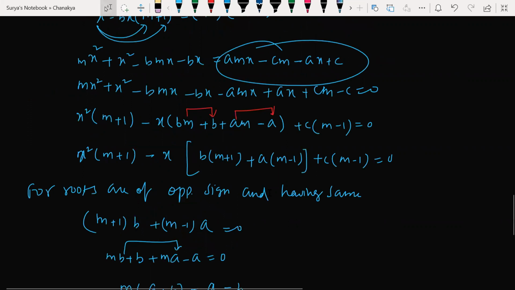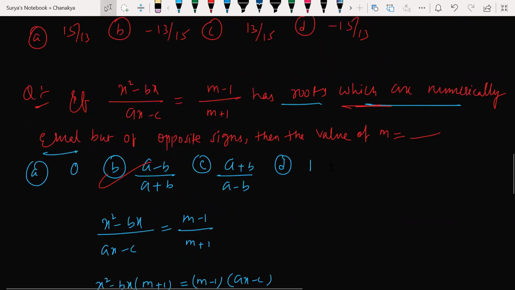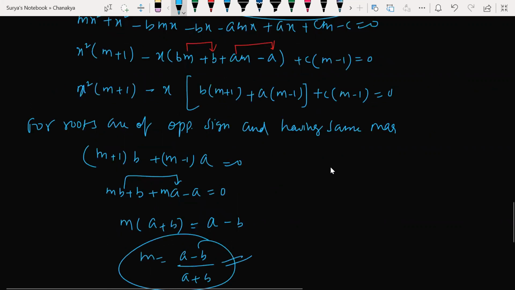What he has given, numerically equal, is the same. Roots which are numerically equal, you say the magnitude, their coefficient. Their magnitude is the same.